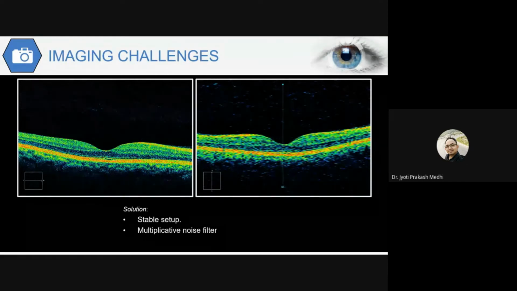Once the noise is removed, we can take the anti-log and get back the original image. So this type of multiplicative noise is present in the image, and we can build an algorithm which will remove it. These are the imaging challenges that we face in case of fundus images or OCT images.